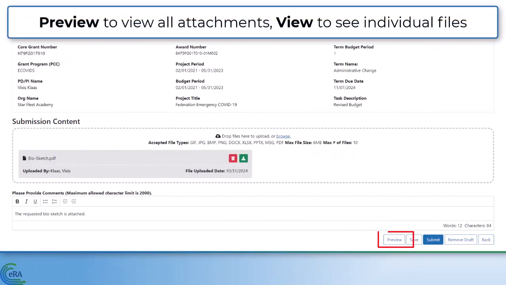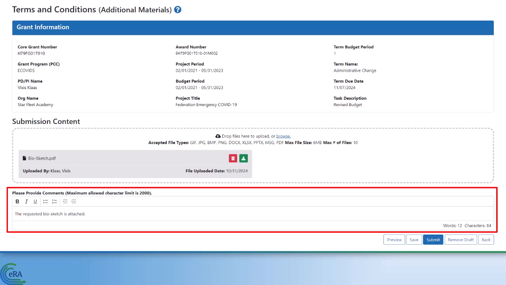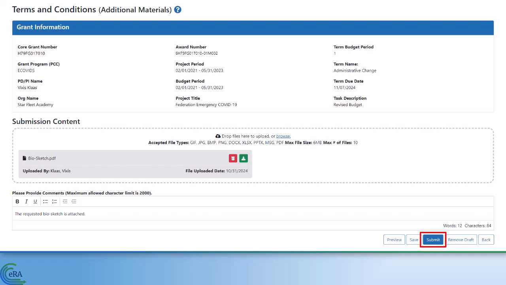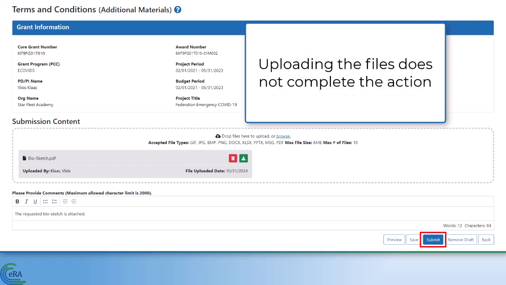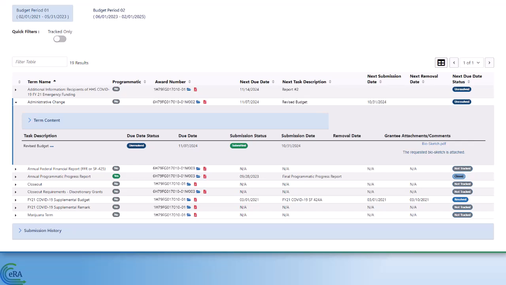Click the Preview button to view all attachments, or click the Download button to view individual attachments. After uploading the files, use the comment box to enter comments if necessary, then click Submit to send the documentation to SAMHSA. The documentation is not accessible to SAMHSA staff until the Submit button is clicked. Simply uploading the files does not complete the action. The submission status for the task description will be updated to reflect submitted status.